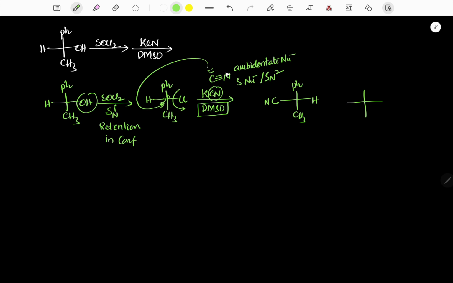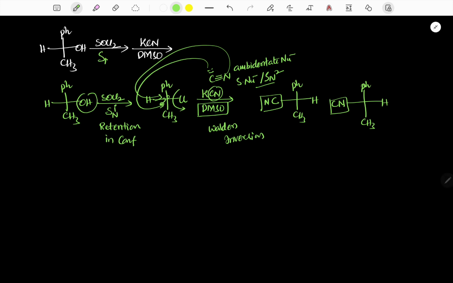Of course, since it is an ambidentate nucleophile, nitrogen can also attack from the backside, and it gives the corresponding isocyanide. So cyanide and isocyanide. So this reaction is SN2. Therefore it involves Walden inversion. That means with respect to the leaving group, the nucleophile attacks from the backside. So the first one is SNi, the second one is SN2.